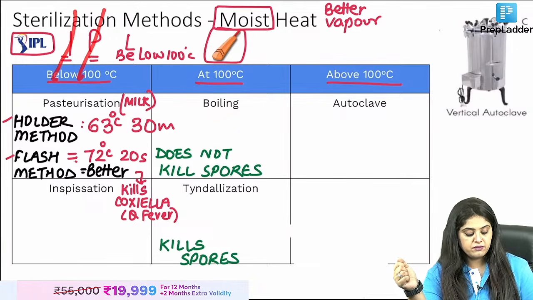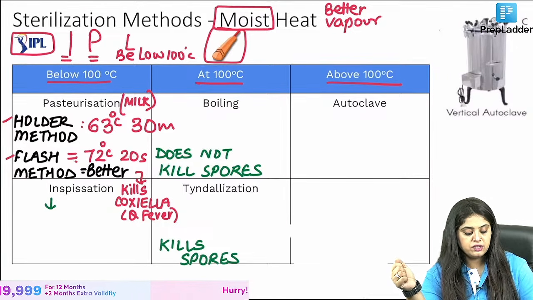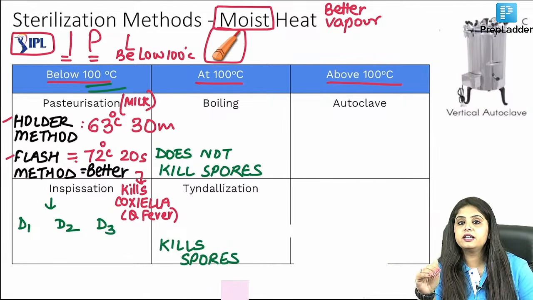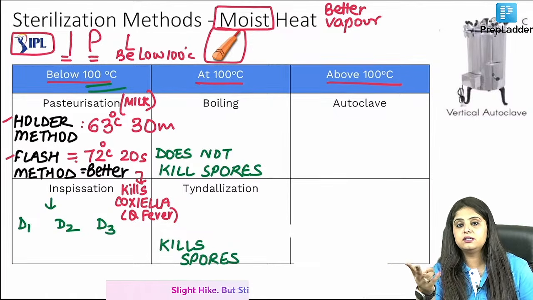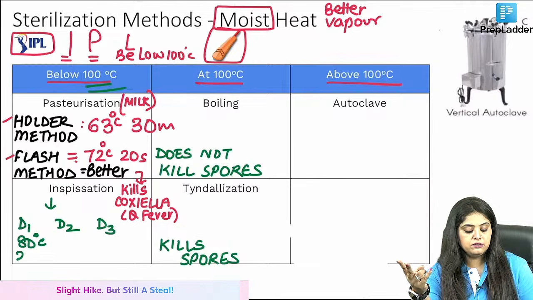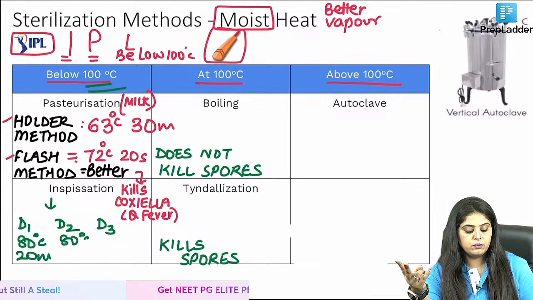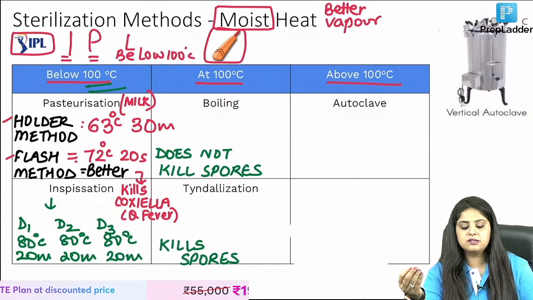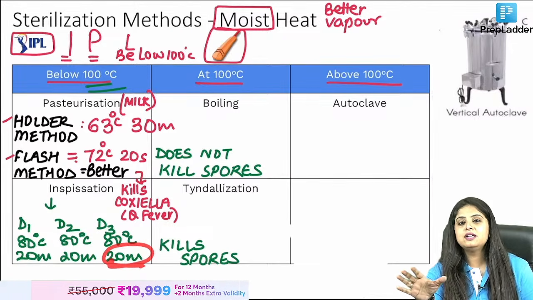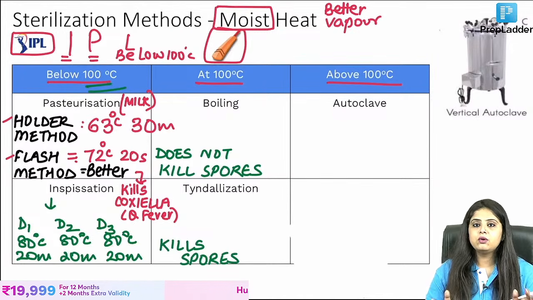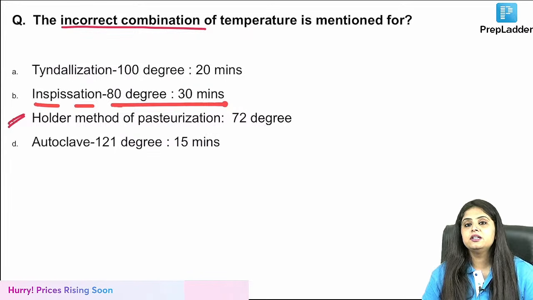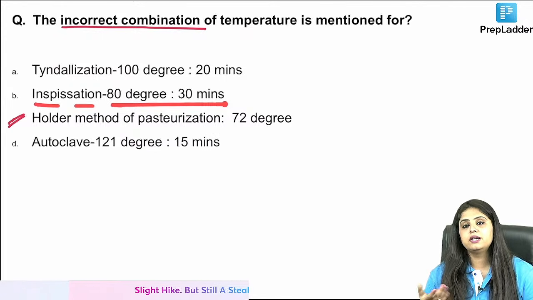After pasteurization, we come to inspissation. Now inspissation is a 3-day procedure. Day 1, day 2, day 3, and it has to be below 100, so you do 80-20, 80-20, 80-20, which means 80 degrees for 20 minutes, 80 degrees for 20 minutes, for 3 days you go ahead. Now in the exam, a small request: if they make 20 into 25-30 minutes, the timing can be slightly up or down. Like in the previous question, for inspissation, instead of 80-20, 80-20, they wrote 80-30.